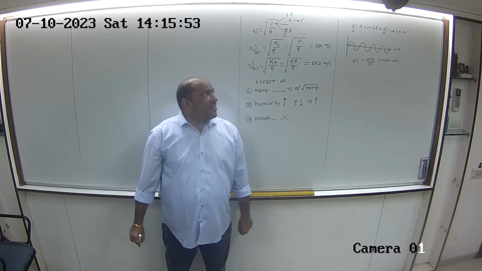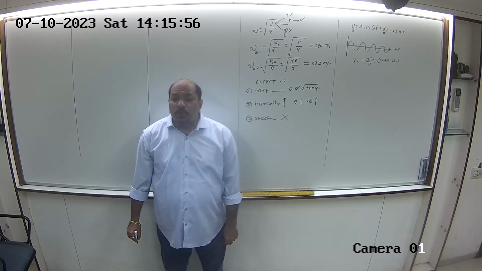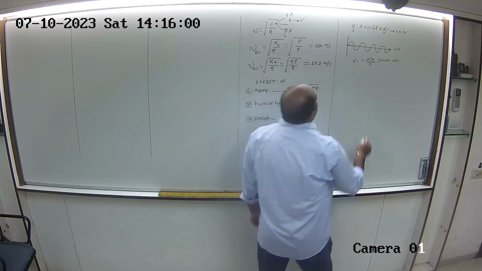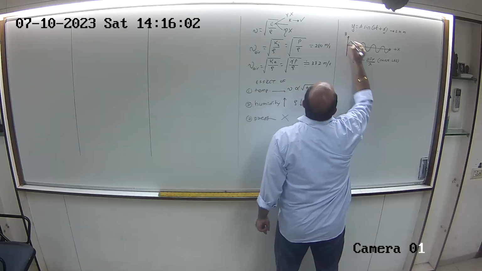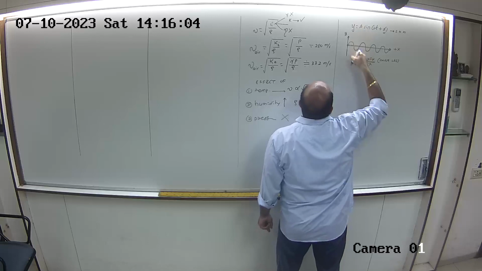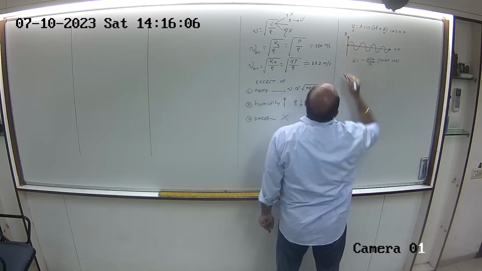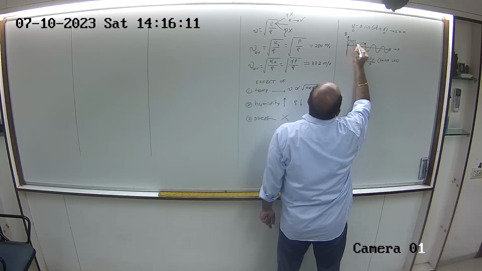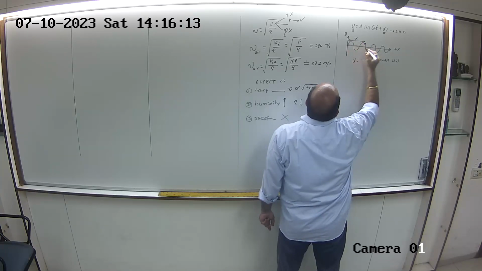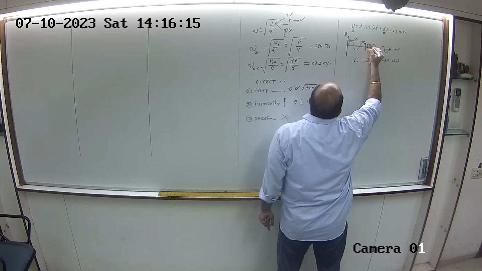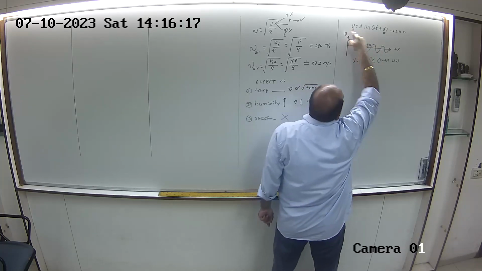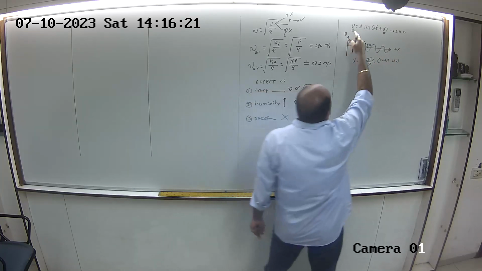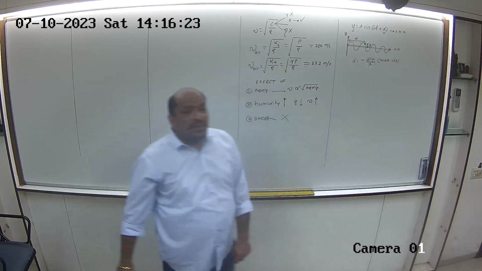Right? After that, we started with simple harmonic progressive wave. So how to switch over from SHM to SHP? If this is the y-axis, that means this is the line about which these particles vibrate. That means the displacement is measured with respect to this. So if I give you this particle, then the distance of this particle is this, that is x, and the displacement of the particle is this, that is y. Right? So this y and this x, they are different, mind you. Y is the displacement of the particle, and x is the distance of the particle.